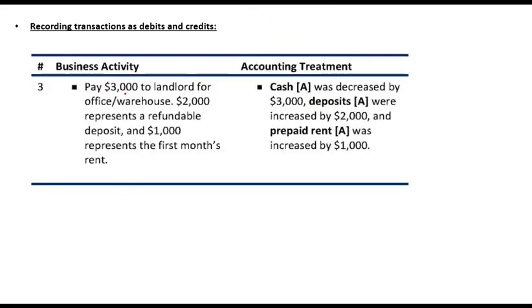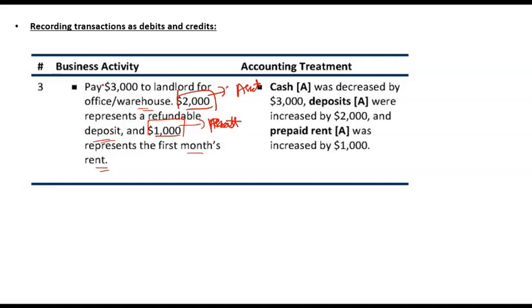Pay $3,000 to the landlord for the office warehouse. 2,000 represents a refundable deposit, and 1,000 represents the first month's rent. This refundable deposit is your asset because it is a benefit that will flow to you in future. It will be refunded, so you will get it back in future. So this is an asset. This 1,000 is your rent, the first month's rent, and this 2,000 is your asset, which is a refundable deposit.